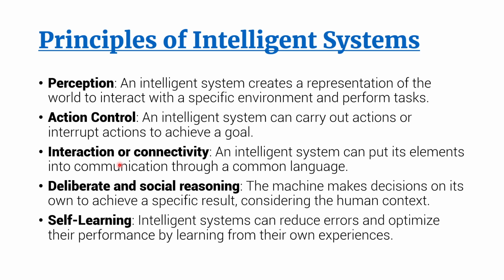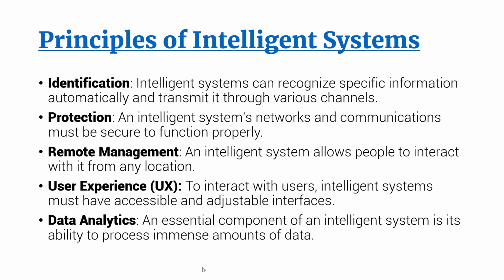To continue our discussion, let us now proceed to the next slide. These are the continuation of our topic, the extended principles of intelligent systems. Number one is identification.